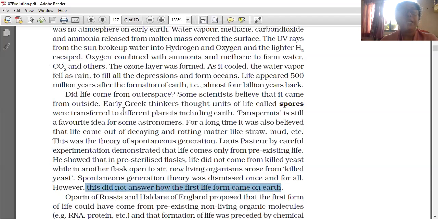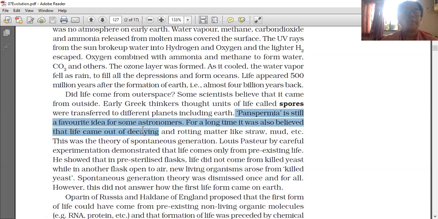So, the early Greek thinkers thought units of life called spores were transferred to different planets, including Earth. This theory is called panspermia. Panspermia is still a favorite idea for some astronomers.